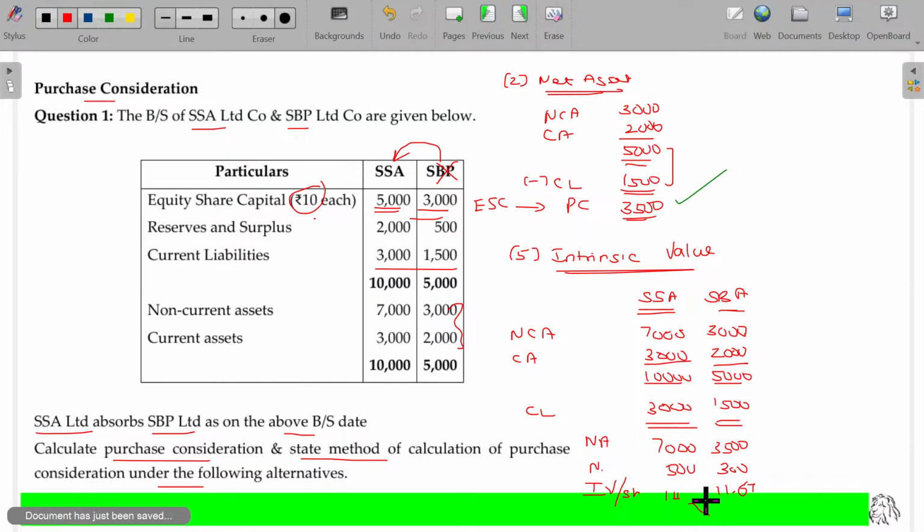Then the share exchange ratio, just reverse this. 11.67 shares of SSA will be offered for 14 shares of SBB. I'll write it down here: SSA as well as SBB. 11.67 shares of SSA will be offered for 14 shares of SBB.